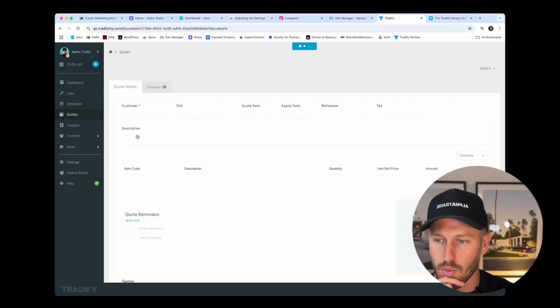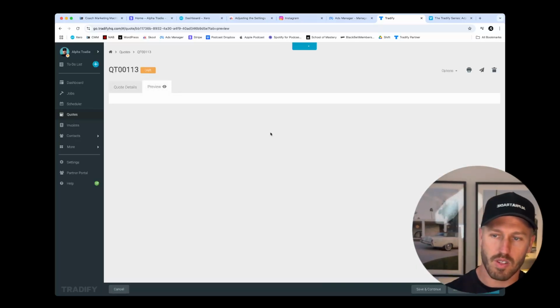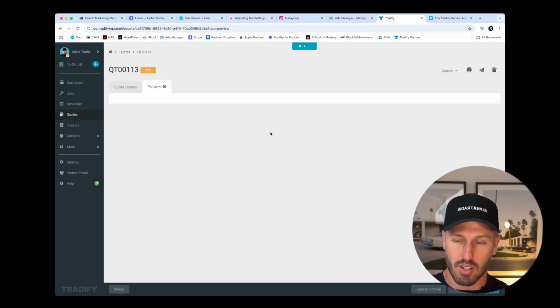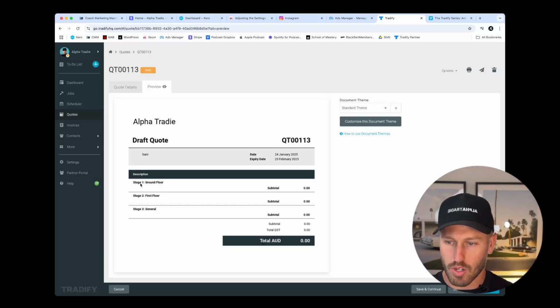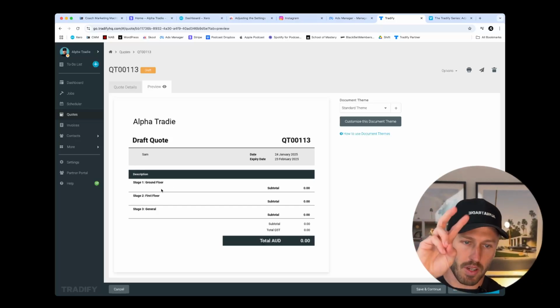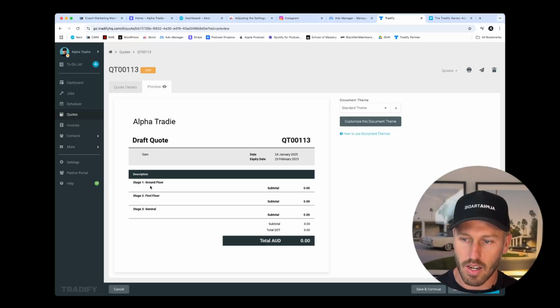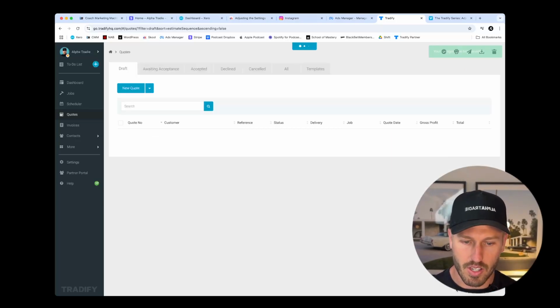Now, obviously, everybody wants a different view, but for the purpose of this example, I wanted to break things up into sections, but group them together. This is how we want it to look. We don't want the client to see our shopping list or our cutting list on the inside, but we still want to be able to record what we do need for that. So let's go save and exit.